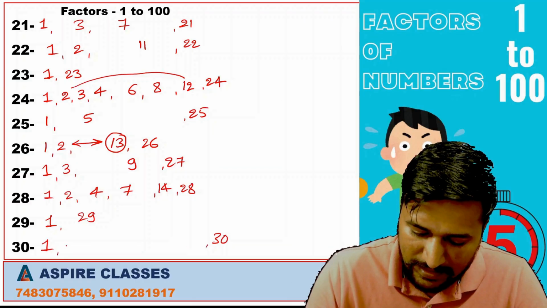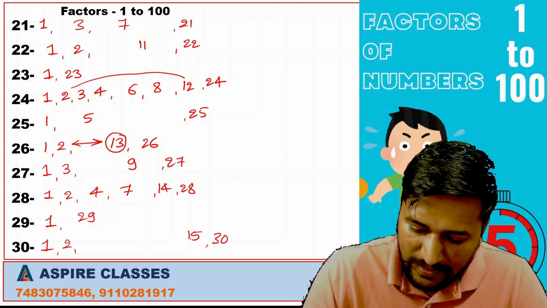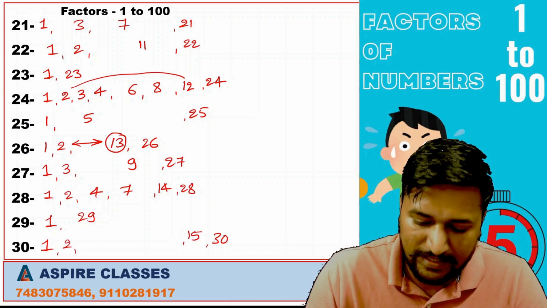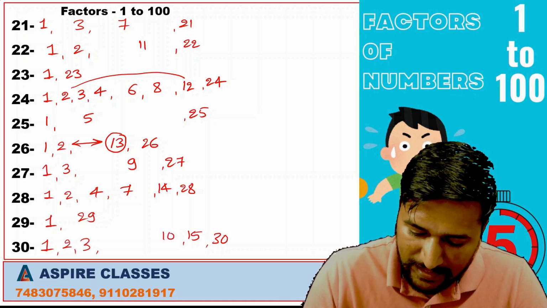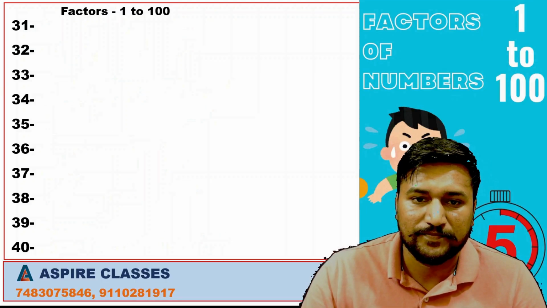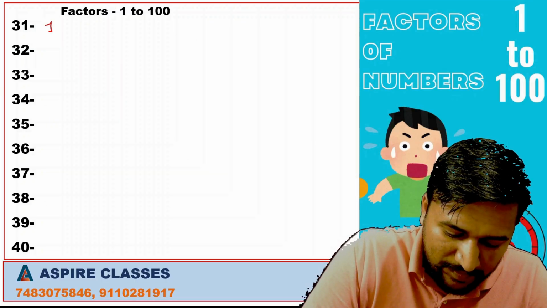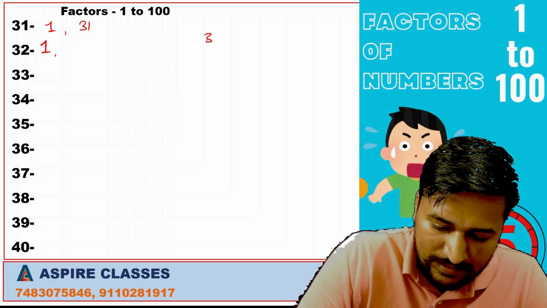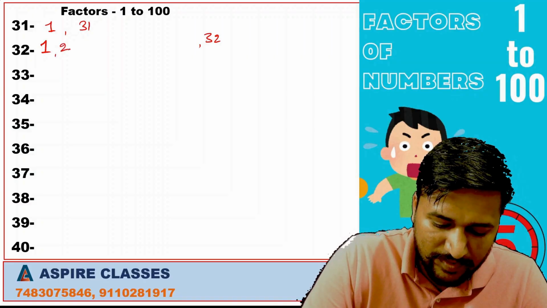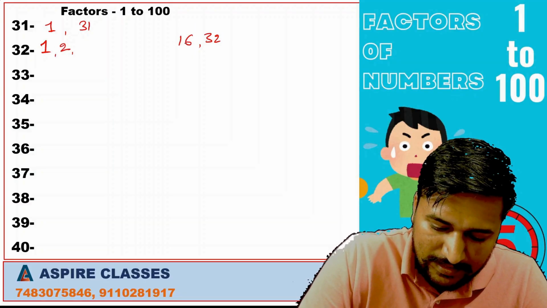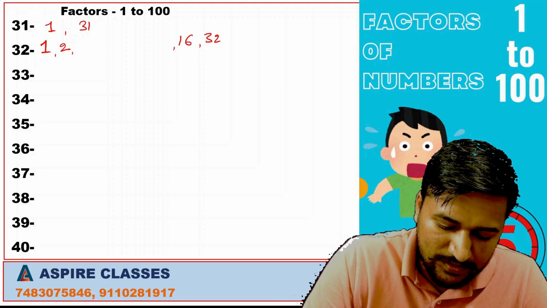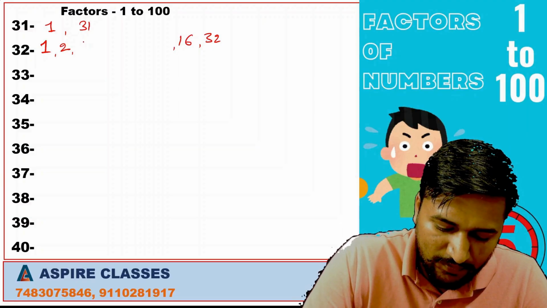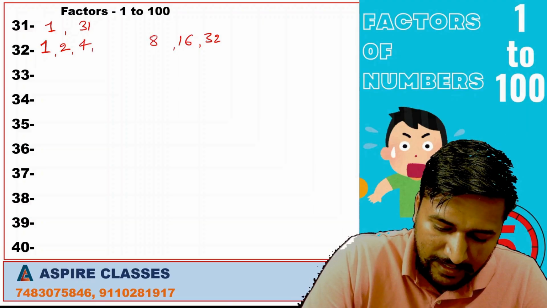1, 30, 2 15s are 30. So 2 and 15 are factors. 3 10s are. It is divisible by 5. 5 6s are. 31 is a prime number, 1 and 31. 1, 32. 32 is divisible by 2. 2 16s are. Also it is divisible by 4. 4 8s are.